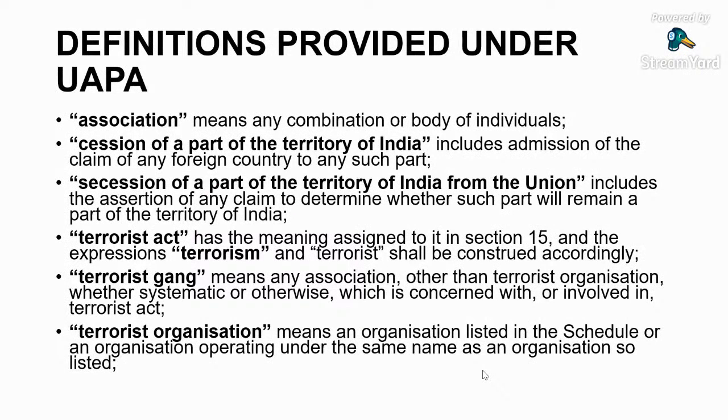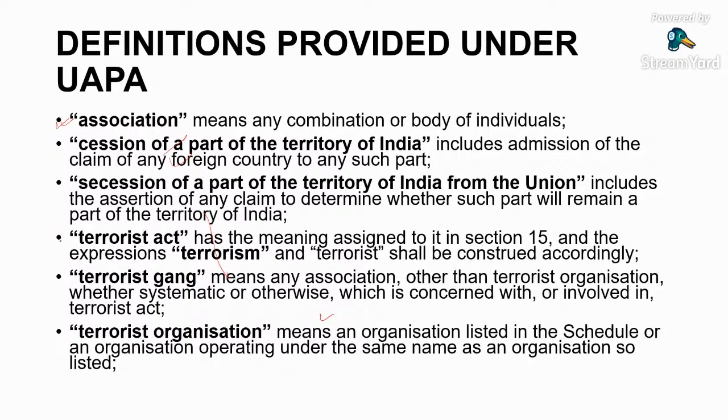So what are the definitions of association, terrorist gang, terrorist organization? These are given in UAPA. What is association? Association means any combination or body of individuals. What is the definition of secession? Secession of part of territory of India, that includes admission of the claim of any foreign country to any such part.